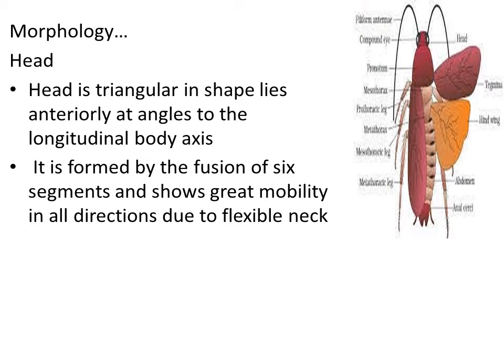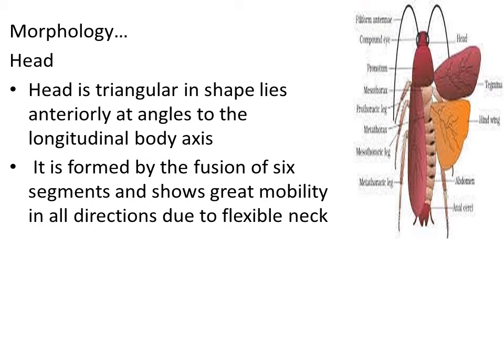So, the neck that connects the head with the thorax is a flexible neck. Because of this flexible neck, the cockroach can rotate its head in all directions. And in the head, we can see the presence of compound eyes, right? It is a kind of sense organ. A pair of eyes is located in the region of the head. It helps in vision.